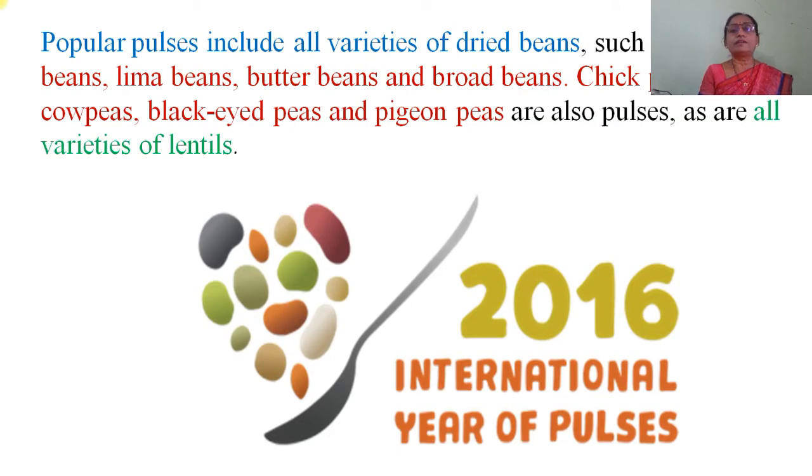We are talking about the pulses. Popular pulses include all varieties of dry beans such as kidney beans, lima beans, butter beans and broad beans. Chickpeas, cowpeas, black-eyed peas and pigeon peas are also pulses, as are all varieties of lentils. As we all know, 2016 was declared the International Year of Pulses, because due to the less consumption of pulses, there was lack of proteins in the diet.